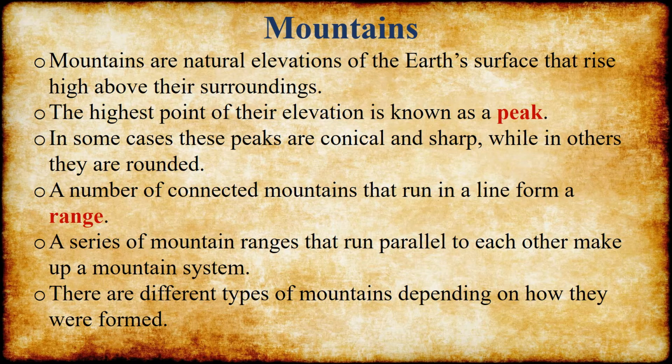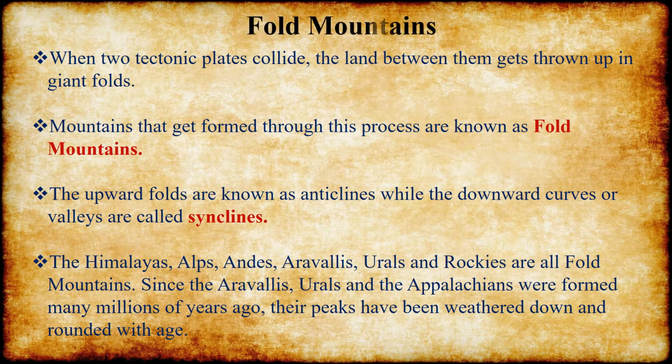A line of mountains is called a range. A series of mountain ranges that run parallel to each other make up a mountain system. There are different types of mountains depending on how they were formed. First, we are going to see about fold mountains.